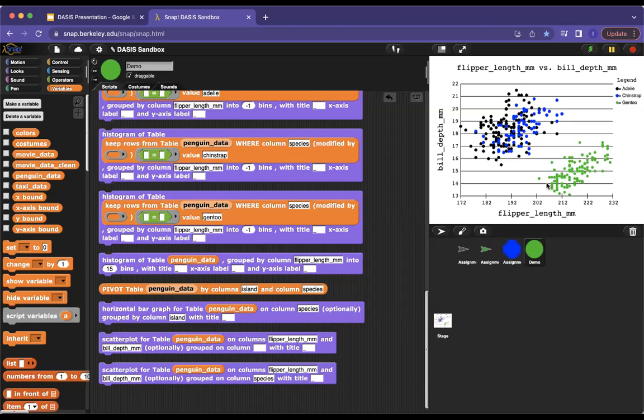So if you were to ask a student a question, saying, I have a penguin that has a flipper length of 215 and a bill depth of 14, which species of penguin do you believe it is? Students would use their finger to move over and up and say, oh, I think it's Gentoo. And that is a slight introduction to how machine learning works on some level, that a computer can learn things from data without knowing anything about penguins. You're not a biologist, you don't have a background in special penguin knowledge, but you're still able to make a conclusion based on the data. And I think that's a super important topic to talk about.